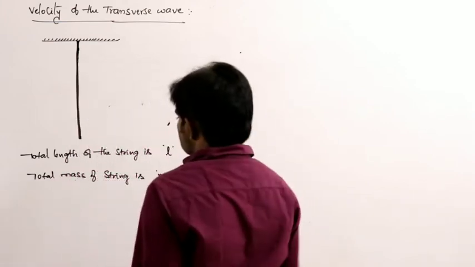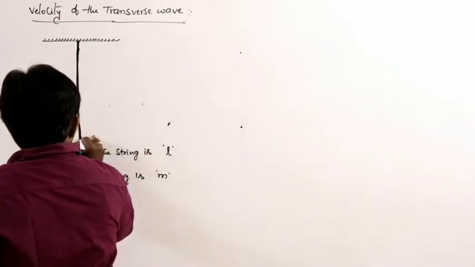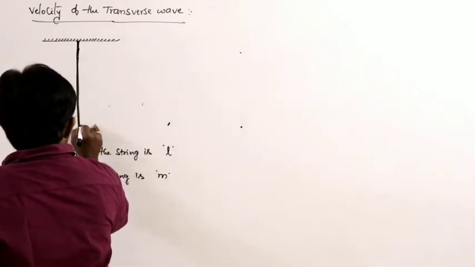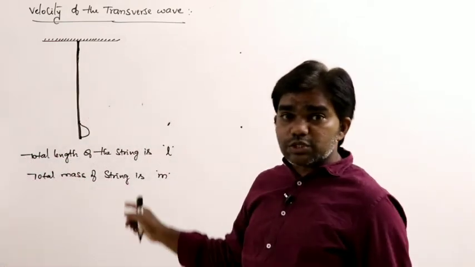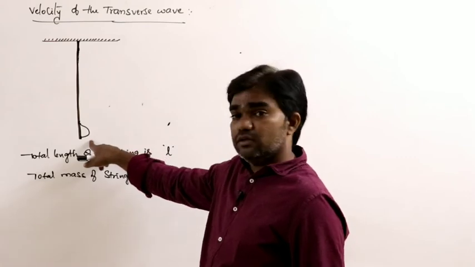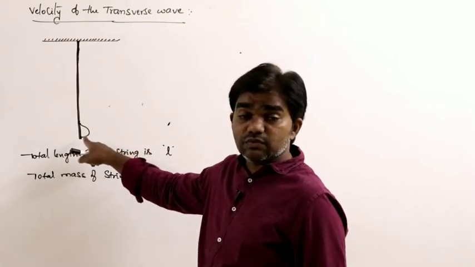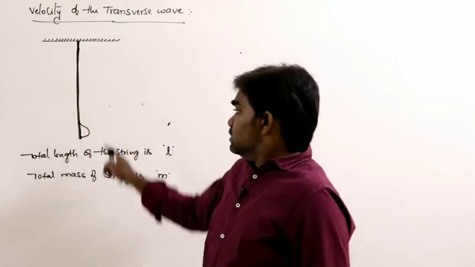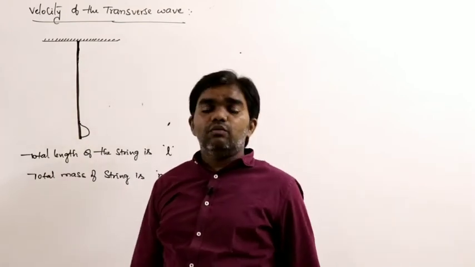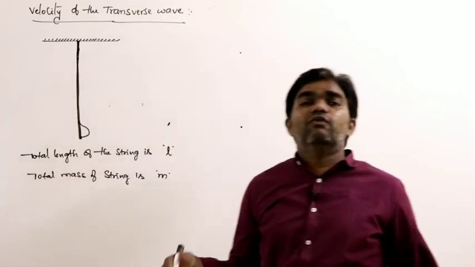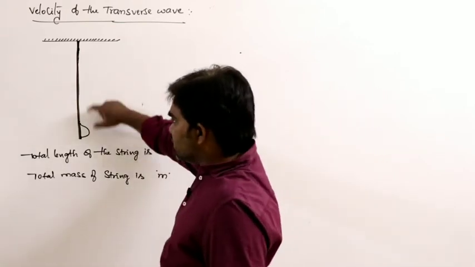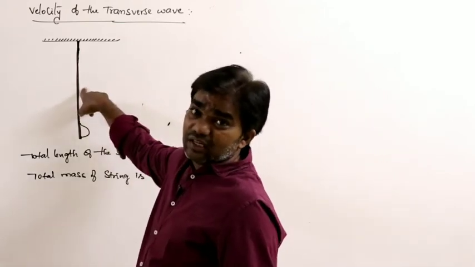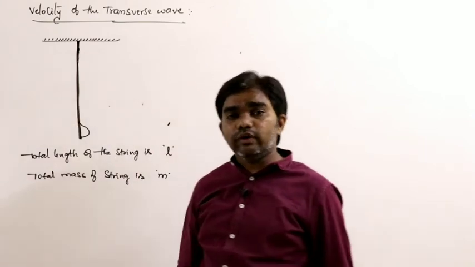Now, in this situation, if we create a small transverse pulse at the bottom, what is its velocity on reaching the top, and what is the time taken to reach the top? Or what is the velocity of this pulse at exactly half of the length of the string? How can you calculate that?